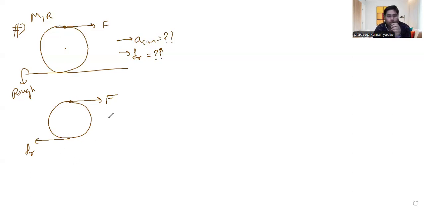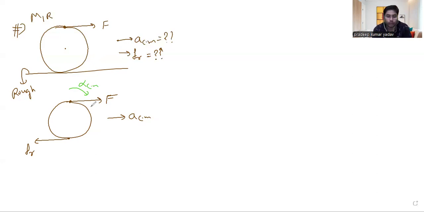Now acceleration is there, and there will be rotational effect also. So we can say there is alpha cm also, right?